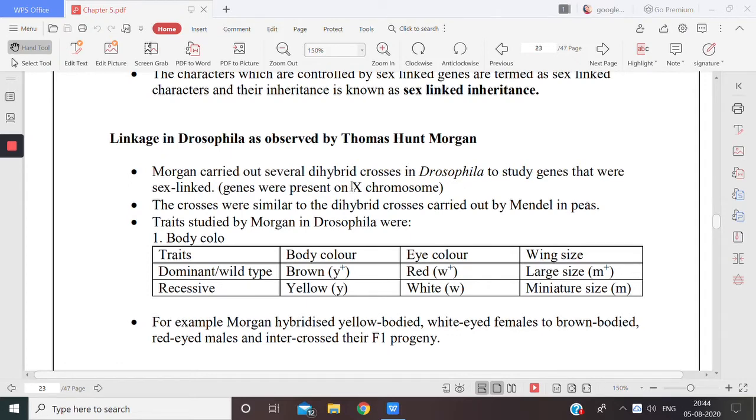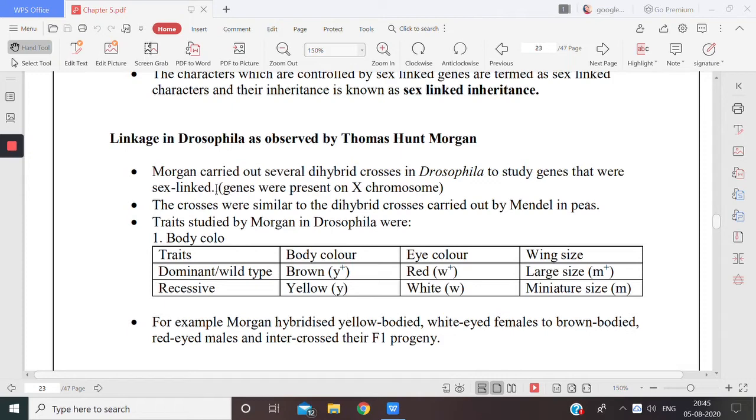So if there is any sex linked gene, it will be present only on X chromosome. So Morgan just wanted to study one character which was sex linked, that means that character's gene was transferred from one parent to the offspring through sex chromosomes.